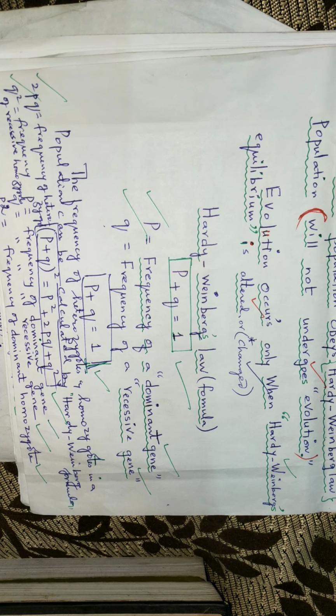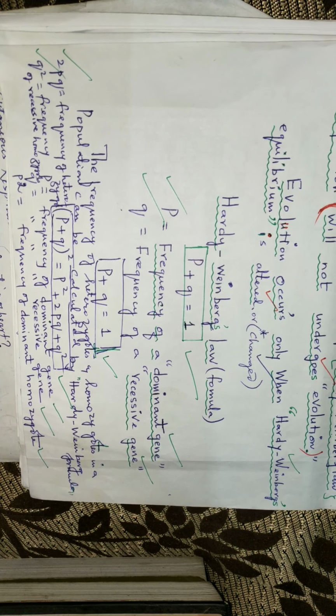According to Hardy-Weinberg's equation, p is the frequency of the dominant gene, and q stands for the frequency of the recessive gene. The frequency of the dominant gene and the frequency of the recessive gene add up to 1.